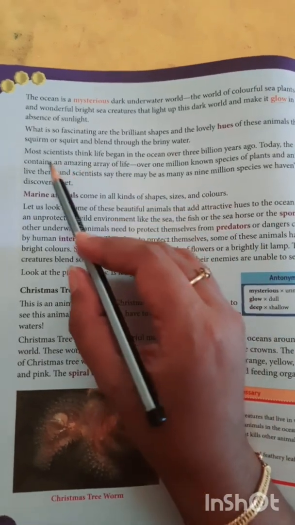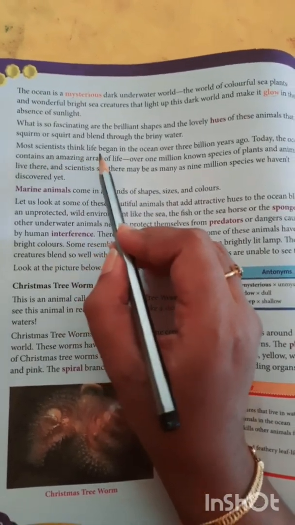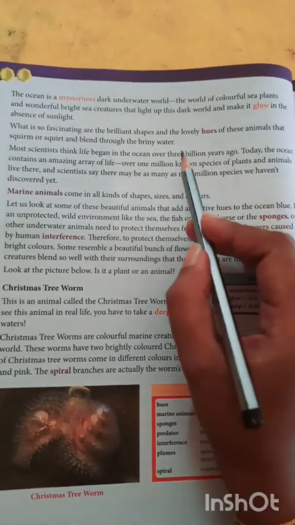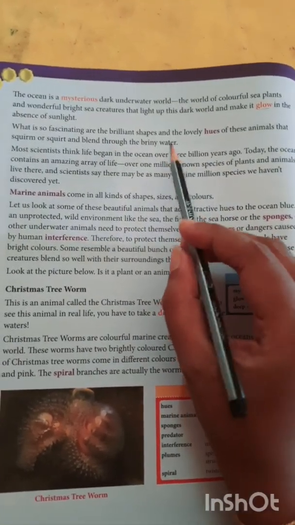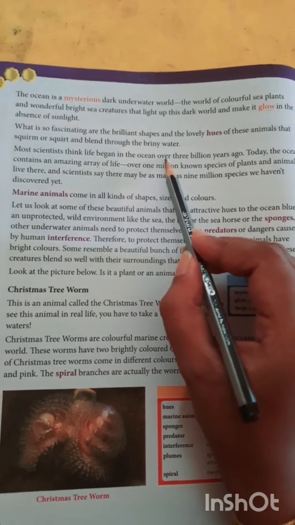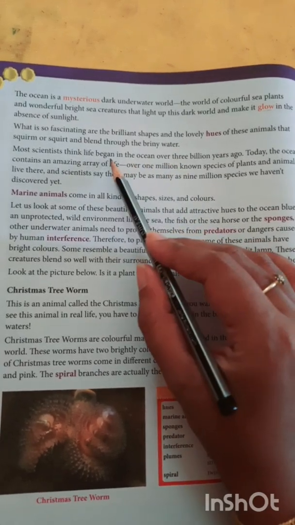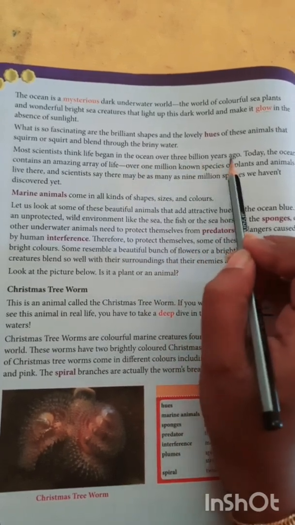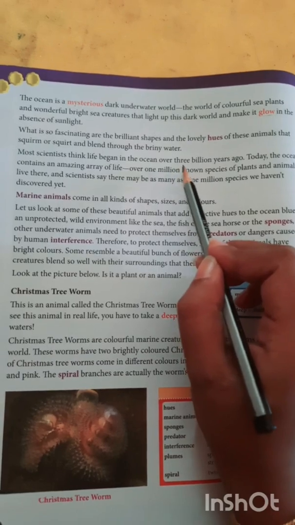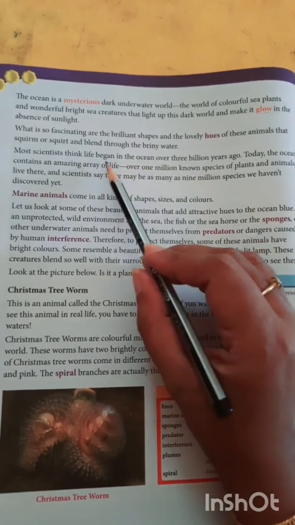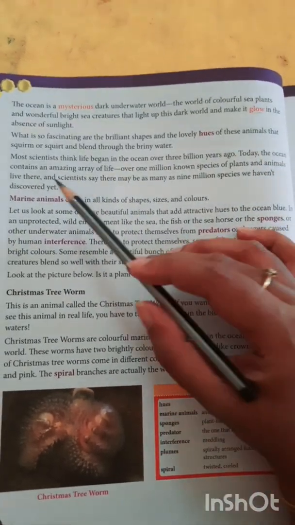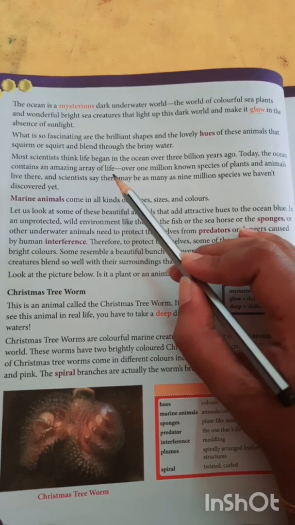Most scientists think life began in the ocean over 3 billion years ago. What are the scientists thinking? They are thinking life began in the ocean over 3 billion years ago. Today the ocean contains an amazing array of life.